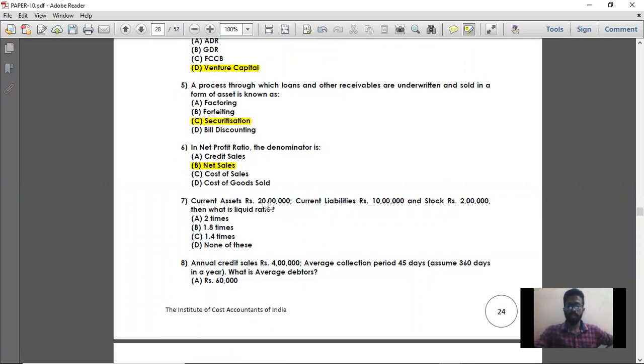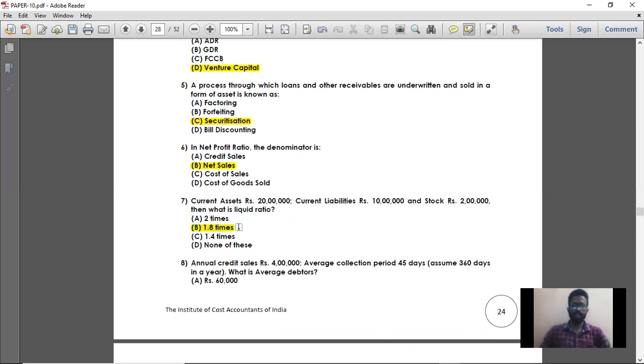Current assets 20 lakhs, current liabilities 10 lakhs, stock 2 lakhs. Then what is liquid ratio? What is the formula for liquid ratio? Liquid assets divided by current liabilities. So liquid assets is nothing but current assets minus stock minus bills receivables. What is your stock here? 2 lakhs. There is no bills receivables. So stock is not a liquid asset. If you take it off from the current assets, so total current assets minus stock, you will get liquid assets. 20 lakh minus 2 lakh, you are getting 18 lakhs. So 18 lakhs is the liquid asset divided by current liabilities of 10 lakhs. 18 lakh divided by 10 lakh, you are getting 1.8. So option B, 1.8 times is the right answer.